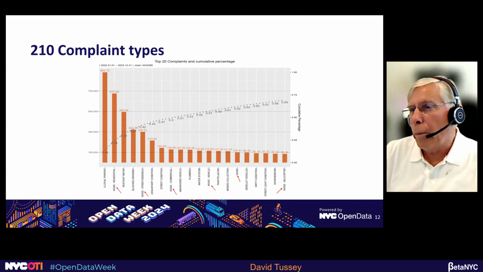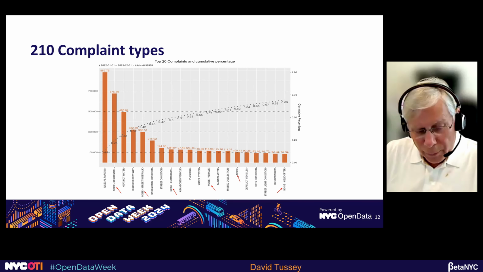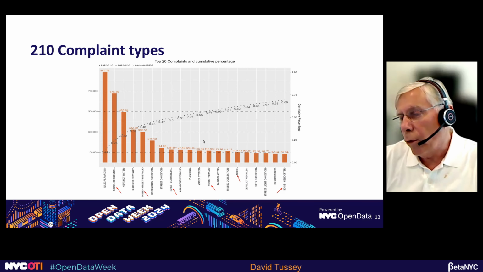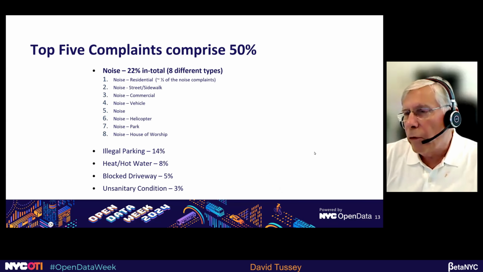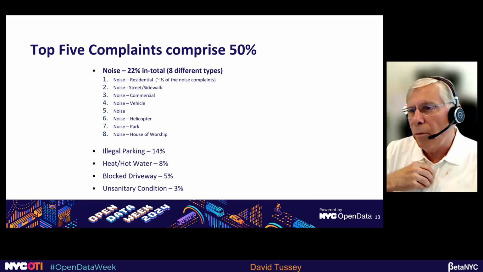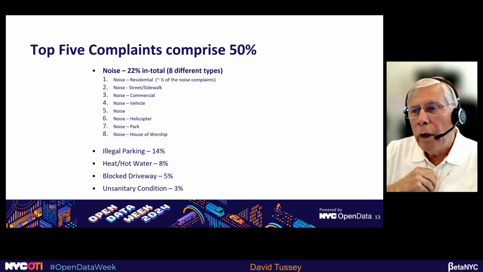Just another little quick background here. Here's the top 20 complaint types. I pointed out on the screen here with the little red arrows that there's 8 different types of noise complaints. So I'll show you, if you add them all up, they really constitute the most number of complaints. But illegal parking, hot water, those sort of line up with the top ones. And here's exactly what the top 5 complaints are. Noise makes up nearly a quarter of the complaints.